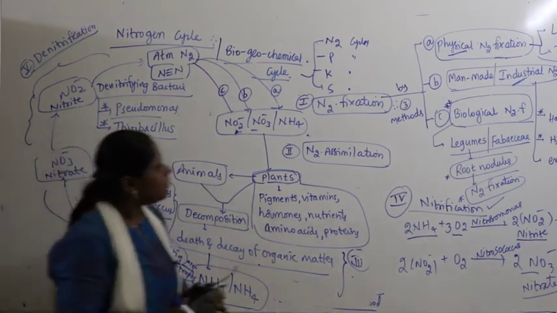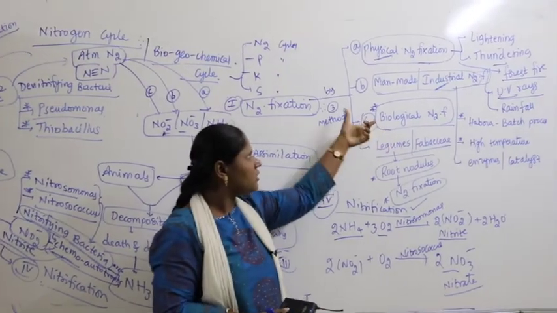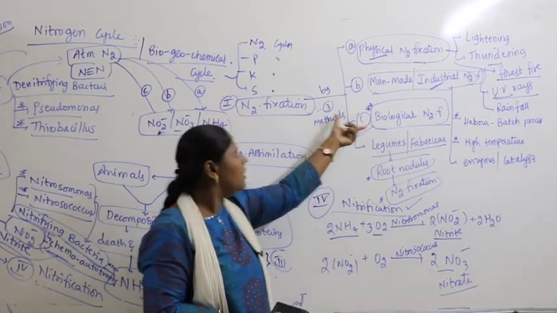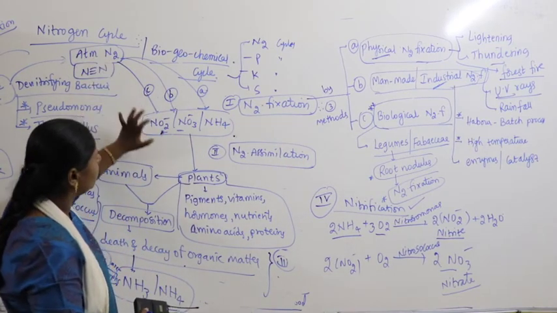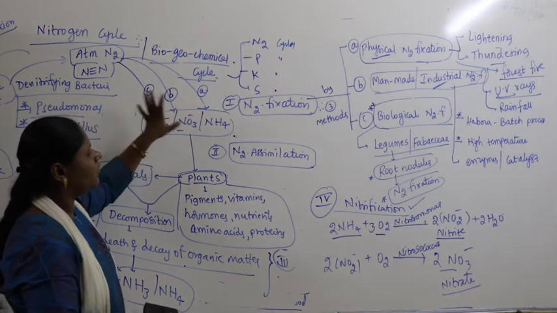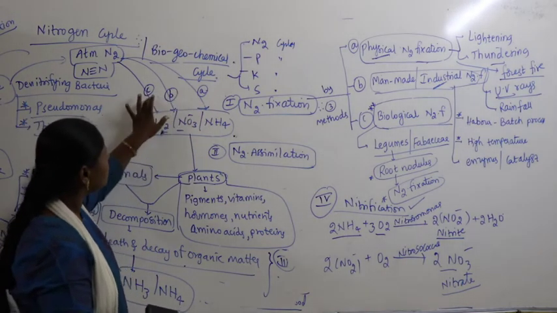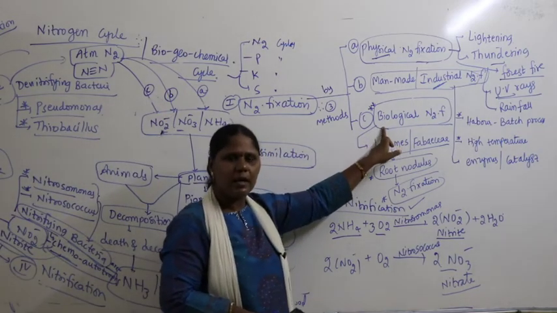So, let's come back to the last part. What is that? Biological nitrogen fixation, the third part. What is this third part? It's nothing but atmospheric nitrogen converting into nitrite or nitrate or ammonia, through 3 processes. In that, one of the processes we have to continue our discussion. What is that?